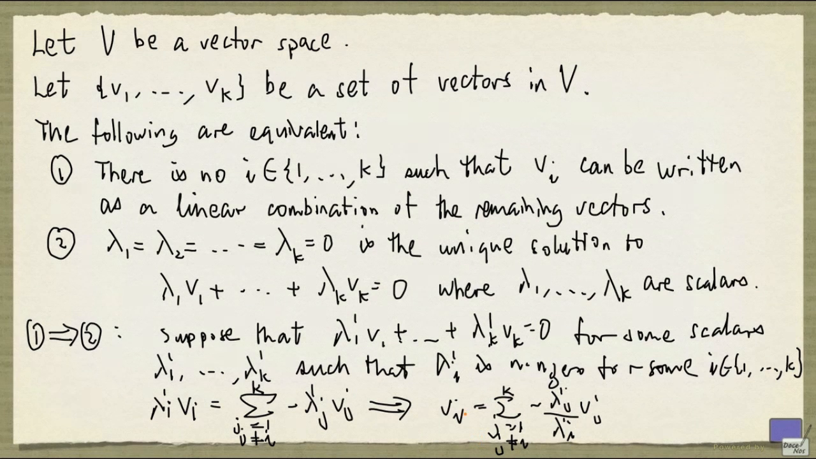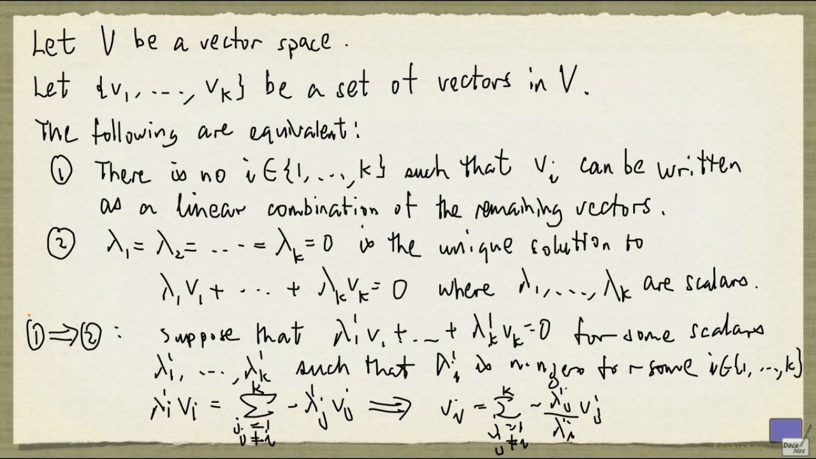And if you look at this, I have written Vi as a linear combination of the remaining vectors, right? Because Vi is not going to appear on this side. So this shows that statement 1 is false because there is some i such that Vi can be written as a linear combination of the remaining vectors. So this direction is proved.